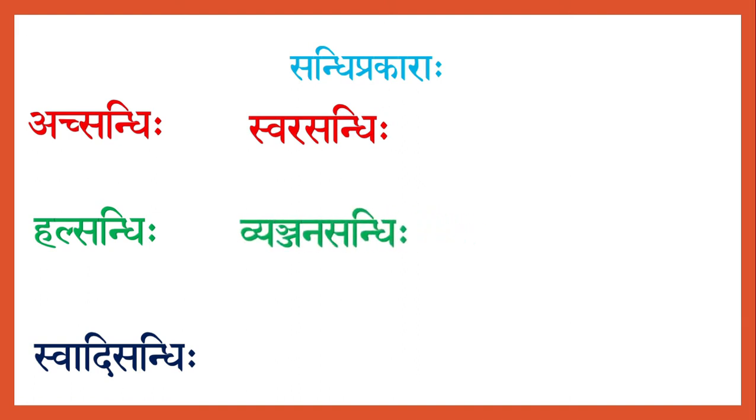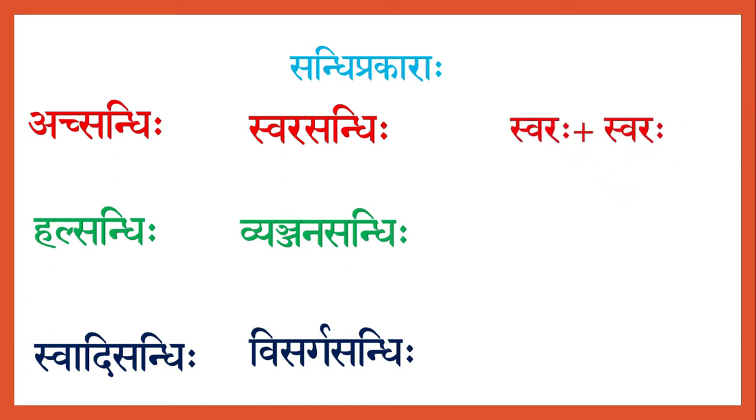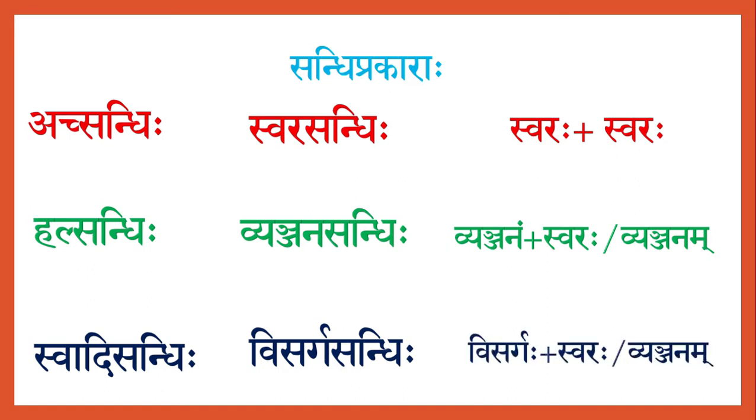Wherever we have a Swaraksharam as Purvavarnaha and Paravarnaha, then it is Swara Sandhi. Similarly, wherever we have a Vyanjanaksharam as Purvavarnaha and either a Swara or a Vyanjanaksharam as Paravarnaha, then it is called Vyanjana Sandhihi. When the position of Purvavarnaha is occupied by a Visarga and that of the Paravarnaha is either a Swara or a Vyanjanaksharam, then we call such Sandhis as Visarga Sandhihi. In today's class, we shall be discussing in detail about the last type of Sandhi, that is our Visarga Sandhihi.